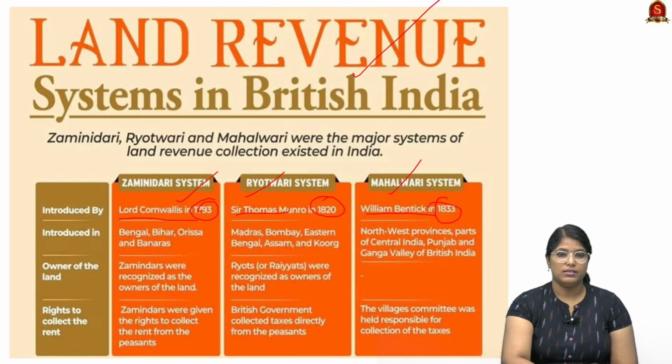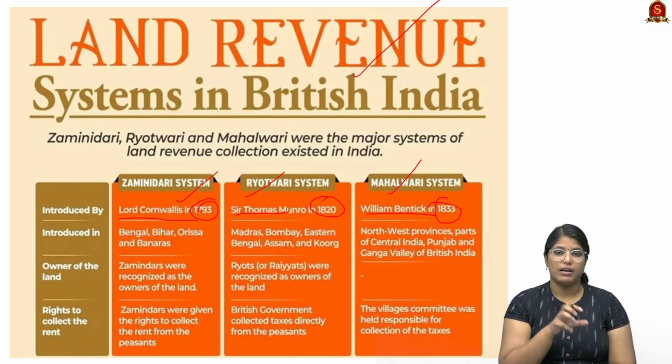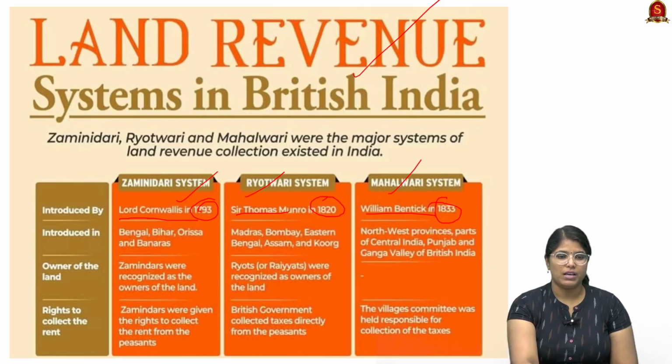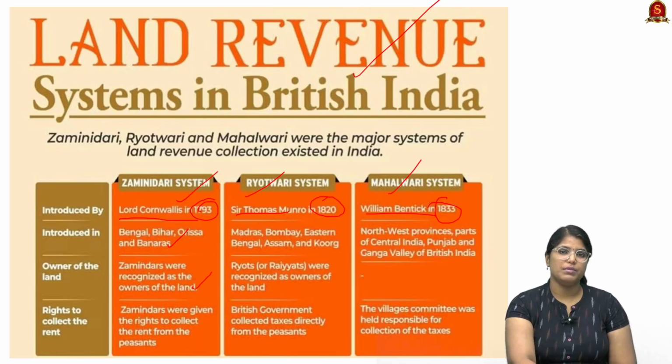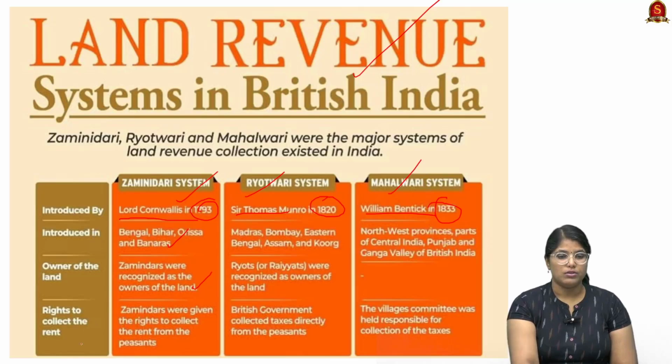These systems were imposed in certain areas during certain time periods under which the country was under British control. For example, the Zamindari system was implemented in Bengal, Bihar, Orissa, and Banaras. In this system, the zamindar is the owner of the land, and he extracts the revenue from all the peasants working under him, and pays it to the government after taking some commission. This is how the zamindari system works.